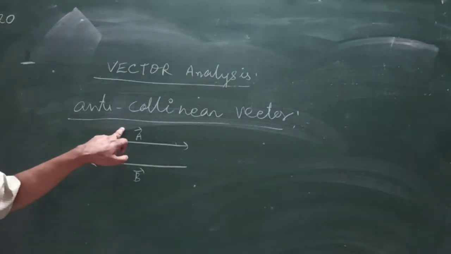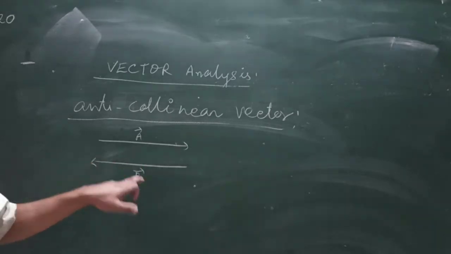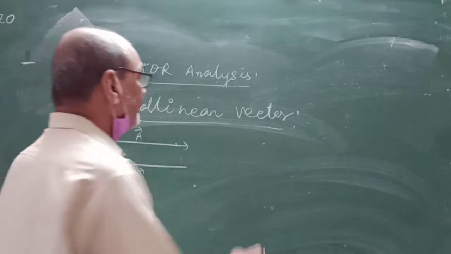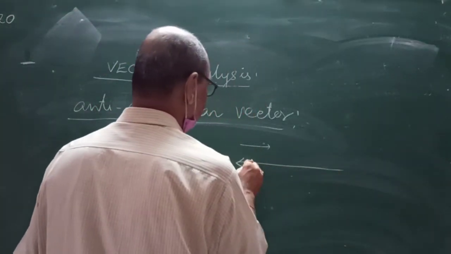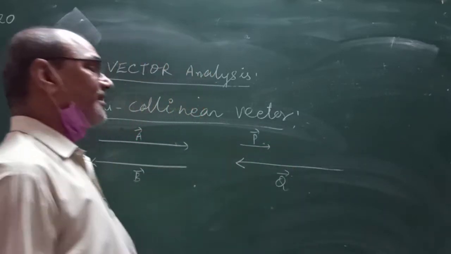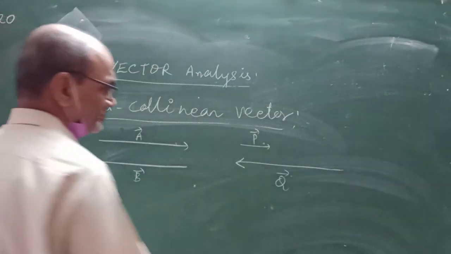Vector A having the magnitude of 3 centimeter, vector B having the magnitude of 3 centimeter, but both are directed in opposite direction. Unequal magnitude: vector P, vector Q, unequal magnitude, but they are directed in opposite direction.